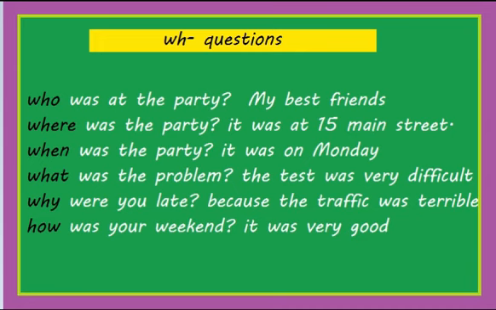So for the first example, we can use who in this form: who was at the party, right? We are still using the simple past of the verb to be. Who was at the party? My best friend, right? Where was the party? It was at Main Street. So if we are talking about a place with where, we want information. The specific information is it was at 10 Main Street.